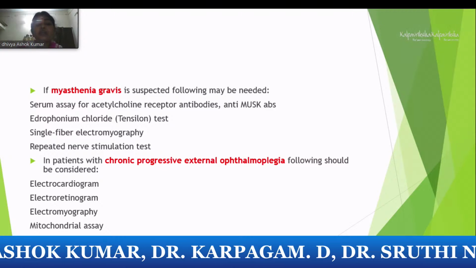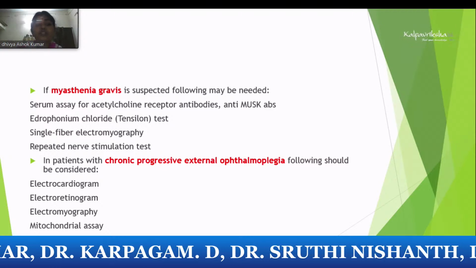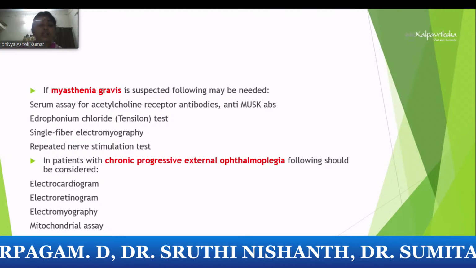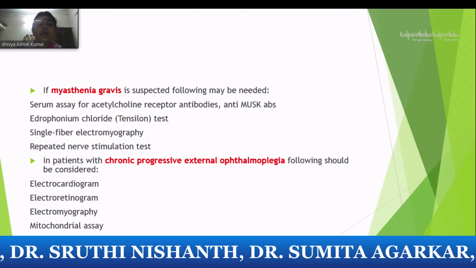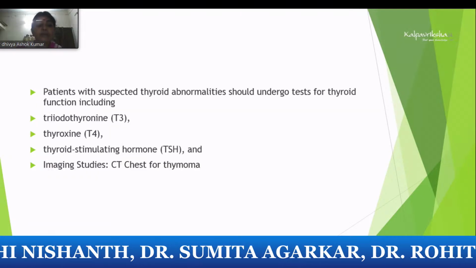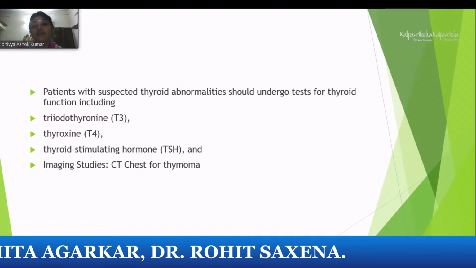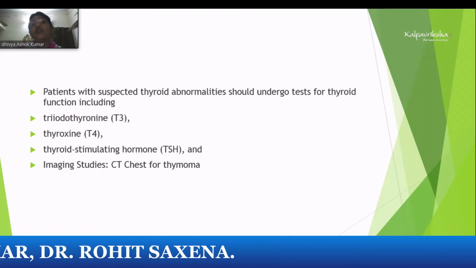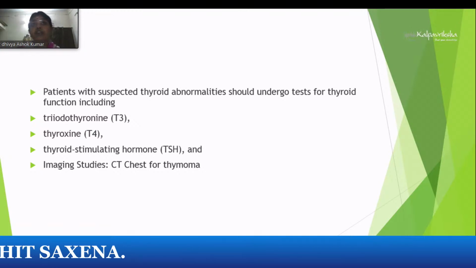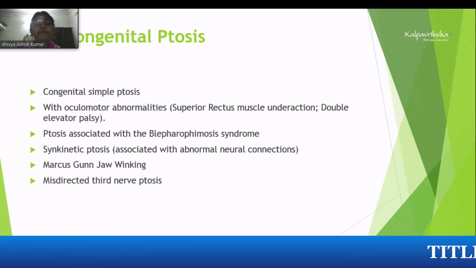And in patients with CPEO, where you see bilateral ptosis, you have to do an ECG to rule out cardiac complications, ERG, electromyography, and mitochondrial assay. Patients can have associated thyroid abnormalities, so we have to do a thyroid profile, and where you suspect a high antibody profile, you have to look for thymoma, so do a CT chest to rule out thymoma.